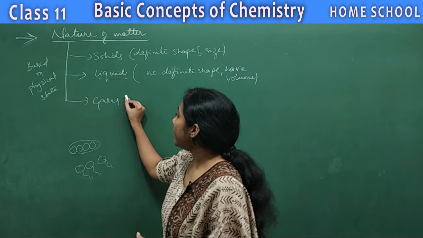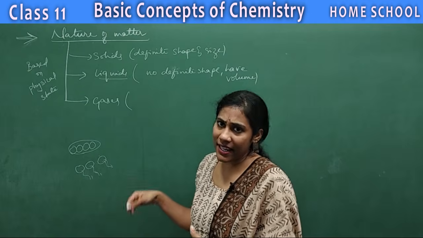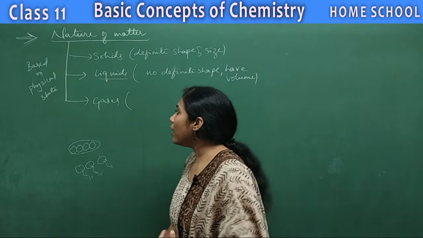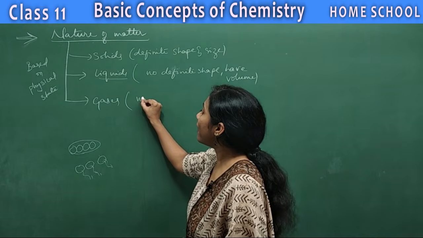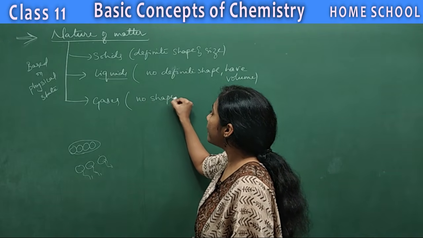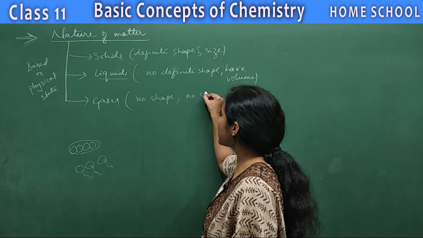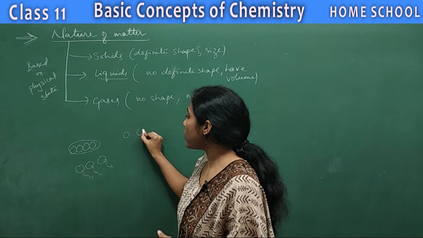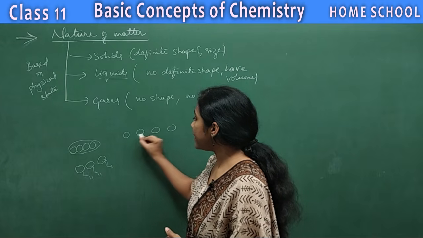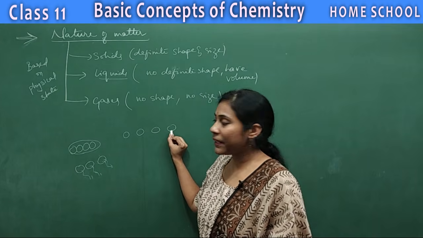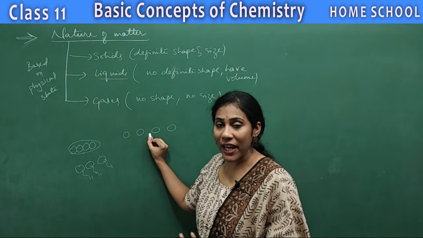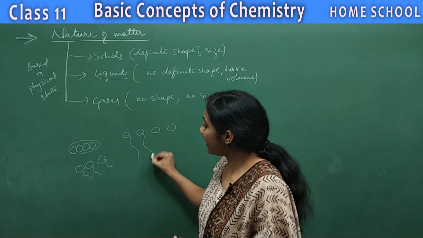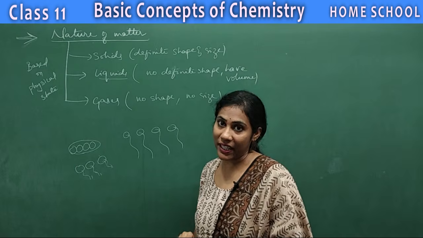Okay, fine. And what do you mean by gases? Say oxygen gas, hydrogen gas, which are present in the atmosphere. What do they have? They do not have any shape, and no size also. Clear? And if you see the atoms or molecules in a gas, you can see lots of spaces in between, and there is not much attraction between the atoms or molecules, so they can very nicely move in a random way, isn't it?